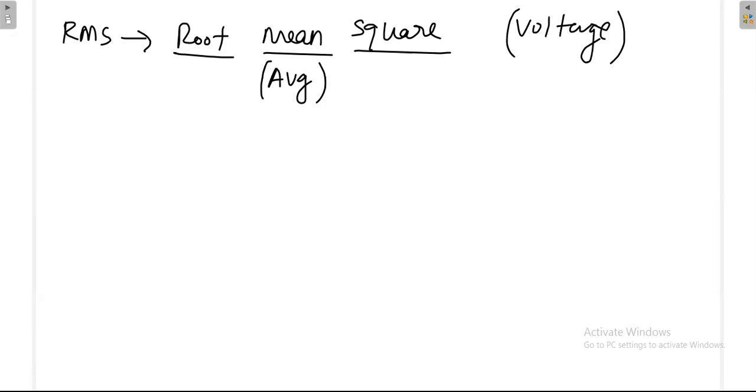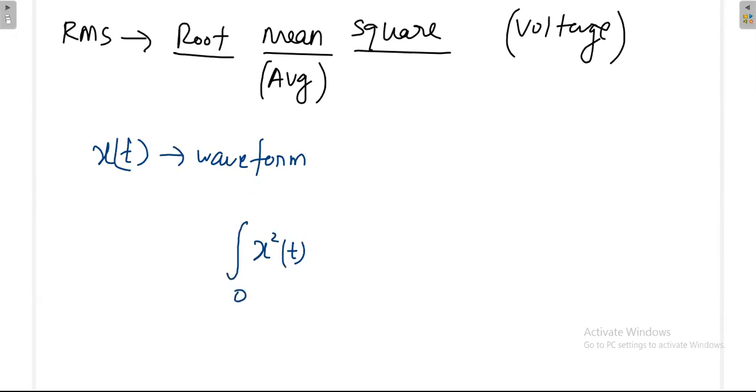Then what is the formula? Suppose x(t) is the waveform, it may be the current waveform or voltage waveform, some waveform. Then what is the RMS value of this one? First you square this, x squared of t, then you calculate the mean. Mean means what?